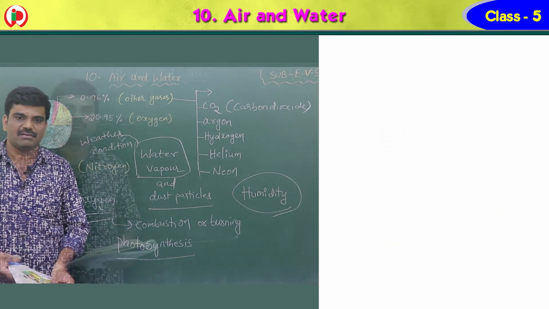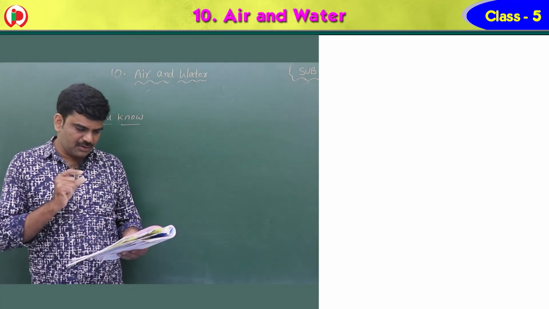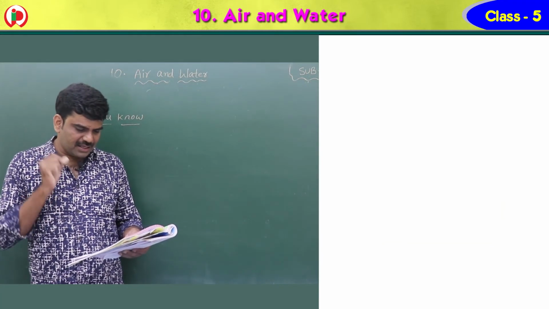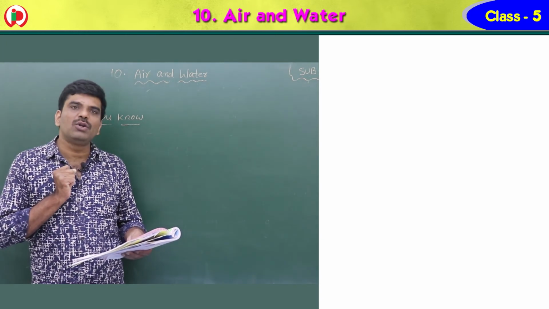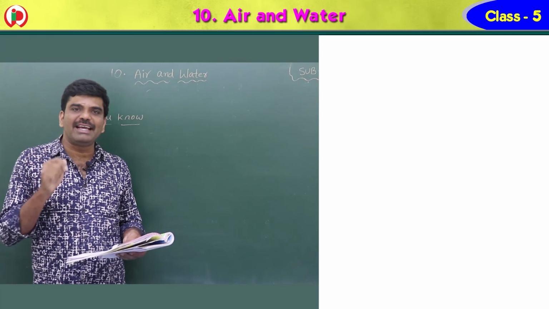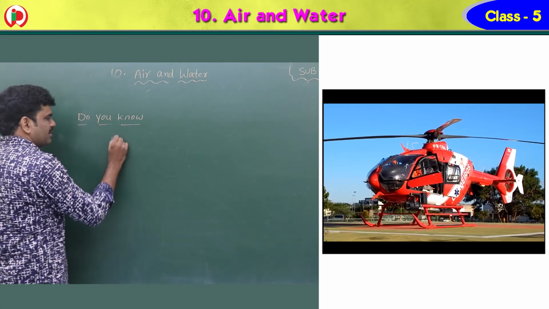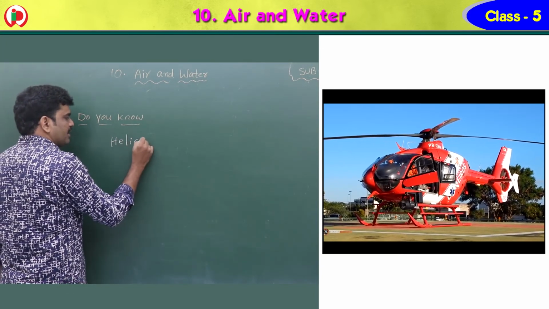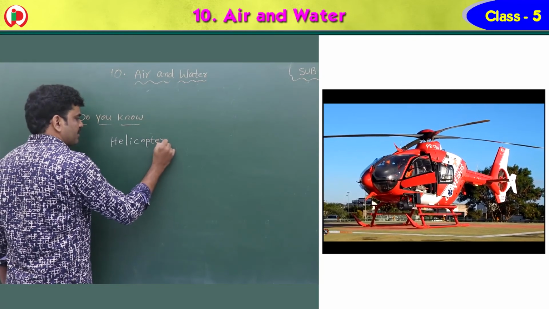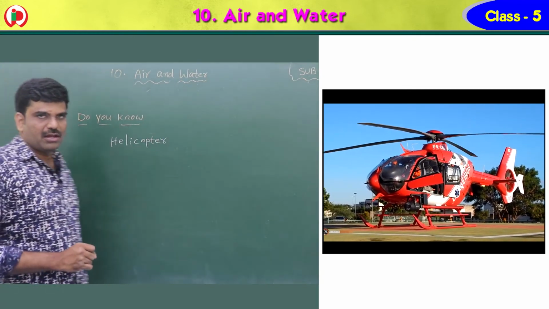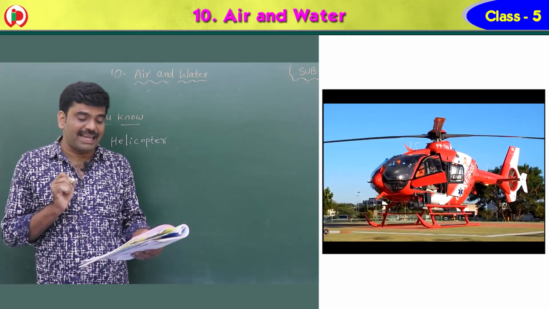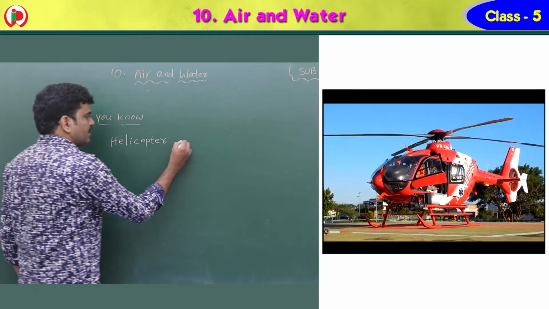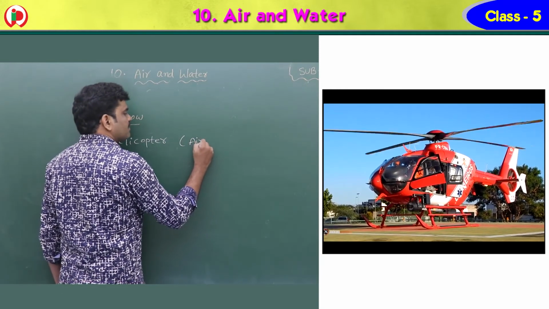Okay, children, now there is a very important and interesting thing in the box on page number 67. That is, do you know? Children, do you know helicopter? Helicopter is different from aeroplane. Yes or no? Okay, helicopter is different from aeroplane. A helicopter is an aircraft. What is this, children? It is an aircraft.